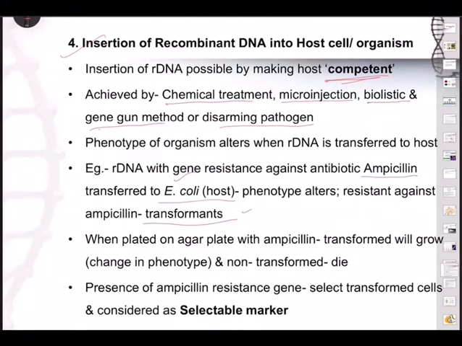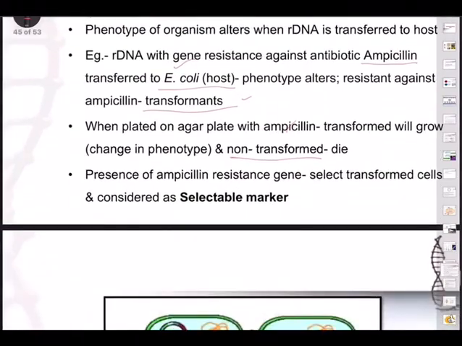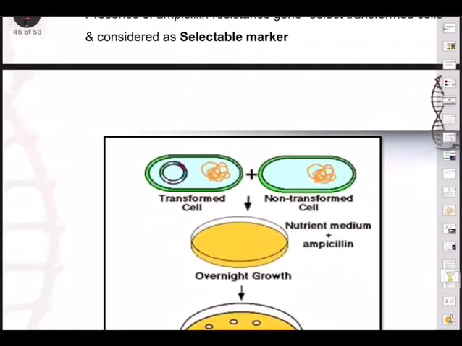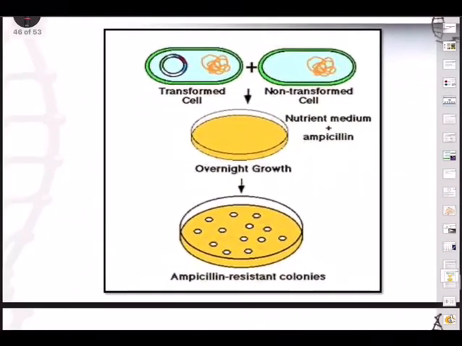When plated on an agar plate with ampicillin, transformants will grow with the change in phenotype and non-transformants will die. There is a small experiment also in this. The presence of the ampicillin resistance gene selects transformed cells and is considered a selectable marker. So we have what is called selectable markers. And what is that experiment we do? This is how we do it.